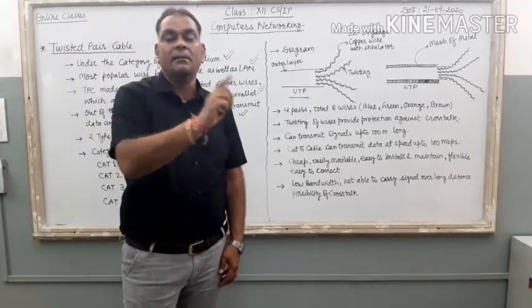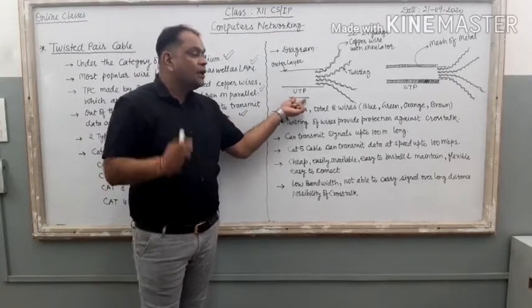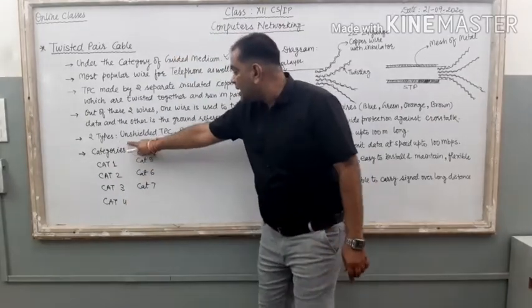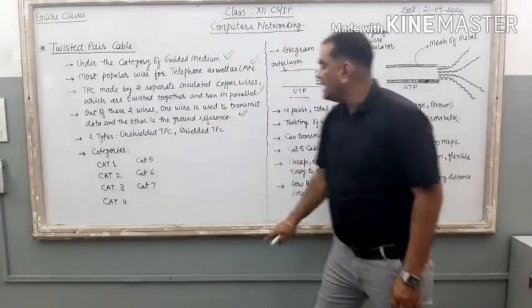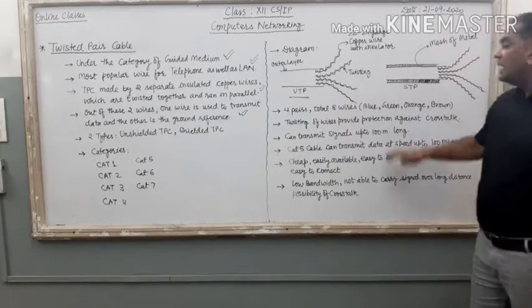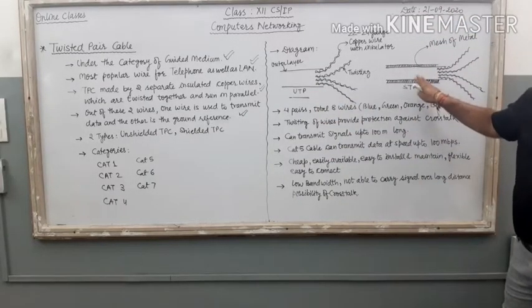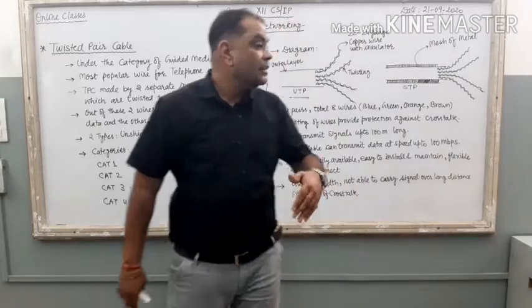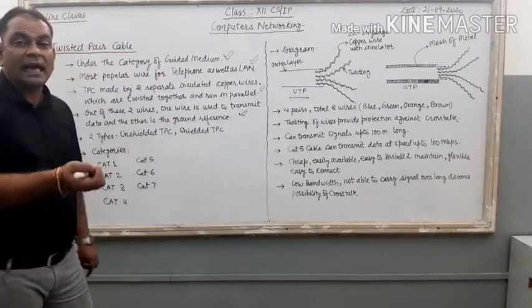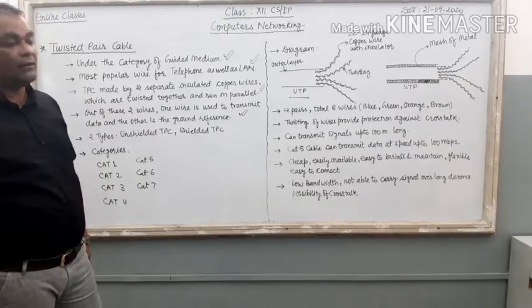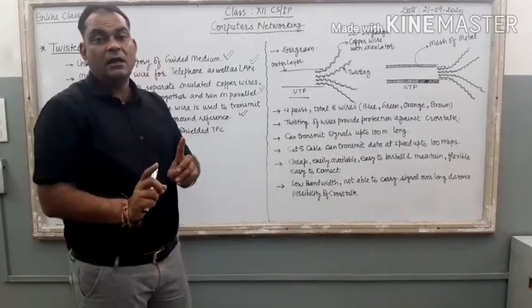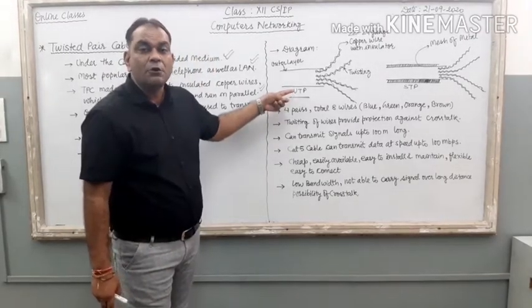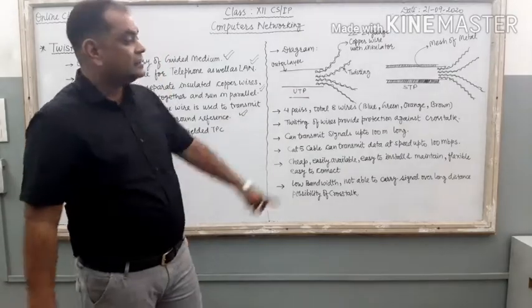Now, if we talk about this twisted pair cable, there are two different types of cables available in the market. The first one is known as UTP, unshielded twisted pair. Unshielded twisted pair, this one. Here it is, the UTP. And the second one is known as shielded twisted pair. Unshielded, shielded. Two types are there in the market. It is up to you which particular type you purchase to establish your computer's network. Right? The most popular twisted pair cable is unshielded twisted pair. UTP is the most popular one instead of STP.